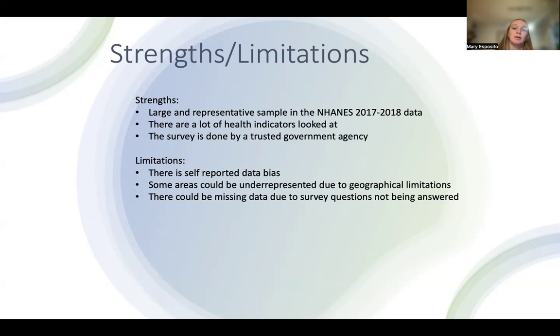Some limitations are that it's self-reported data bias. Some people may not remember what the doctor had told them and may not remember what they've eaten, stuff like that. So some things can get lost there. Some areas can also be underrepresented due to geographical limitations. If someone is in a really remote location, then that area may not even be considered in the survey. And they could be impacted by food droughts, so that data could be valuable. There could also be missing data due to survey questions not being answered for whatever reason.